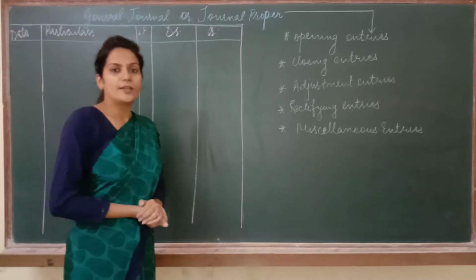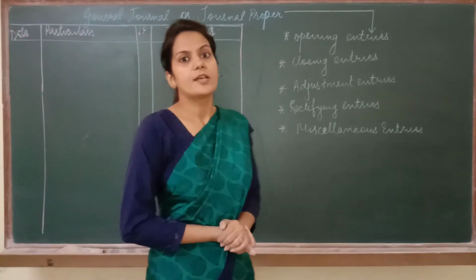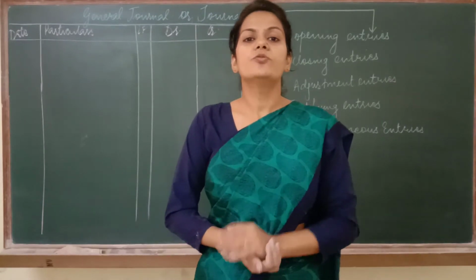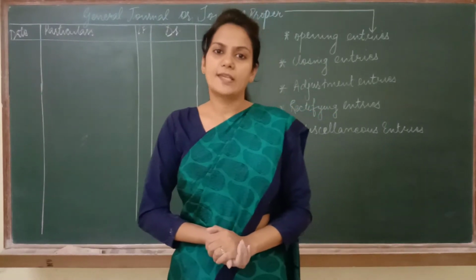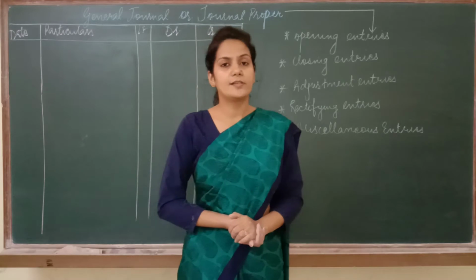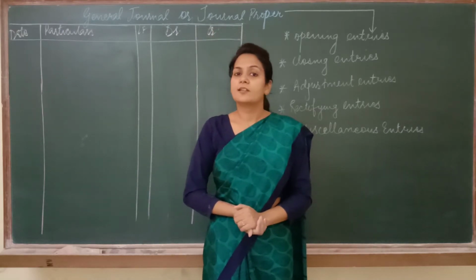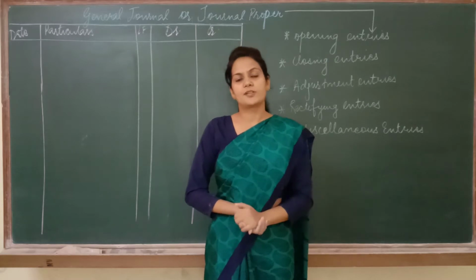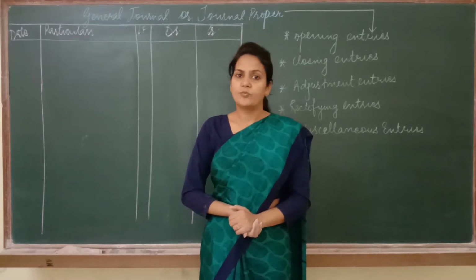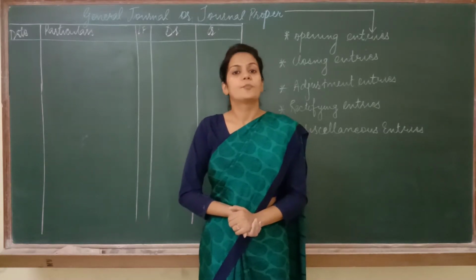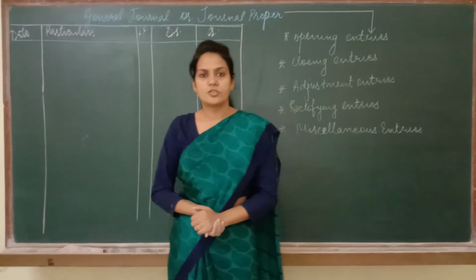See, I told you one thing when we started this chapter, that journal is divided into 6 parts. One is cash book or cash journal. Second is purchase book or purchase journal. Third is sales book or sales journal. Then sale return book or sale return journal. Purchase return book or purchase return journal.